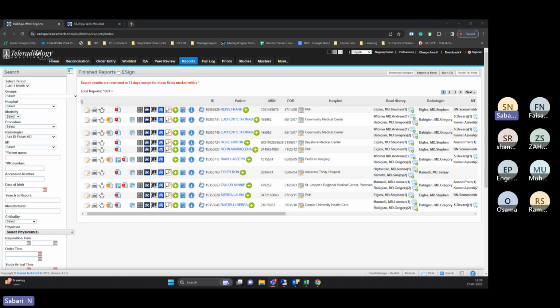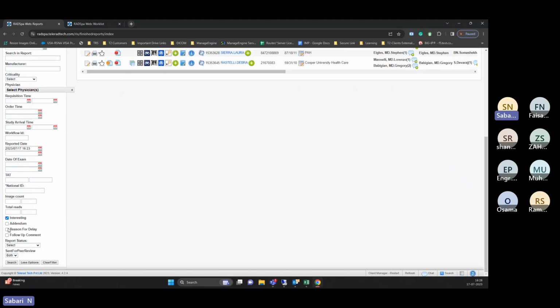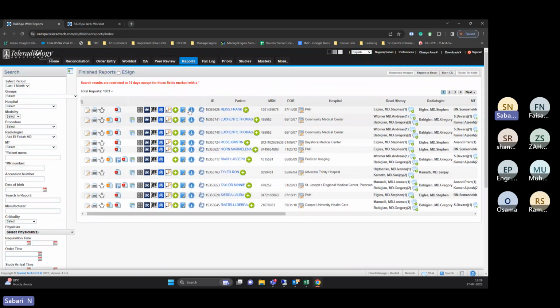So do you have any question in the reporting tabs, like what I explained now: selected period, group wise searching, modality wise searching, and the date and time? I also explained the interesting addendum, all those things. So if there is any doubt in that also, you can ask me, or else we can move to the functions.